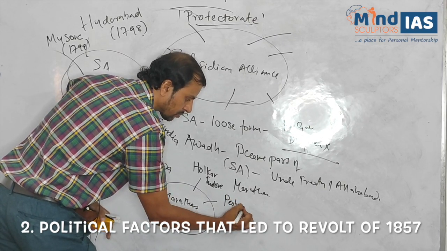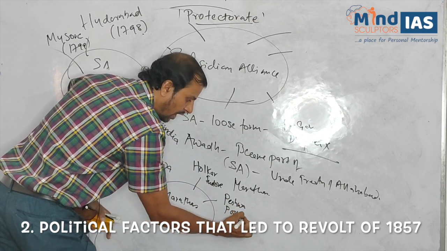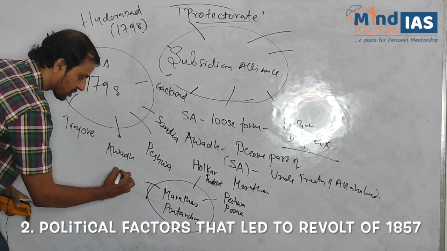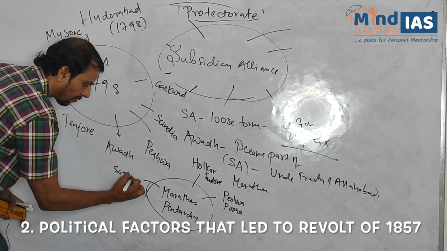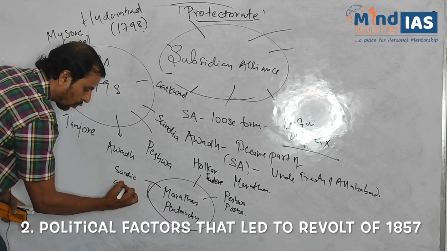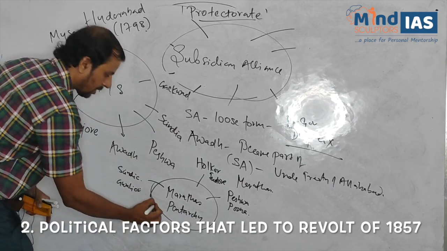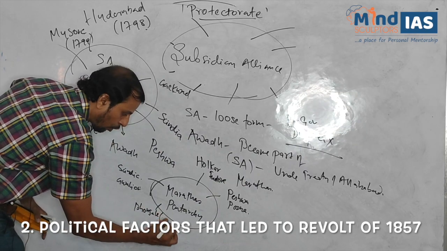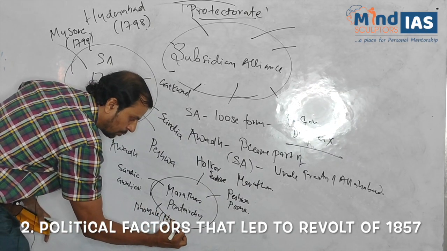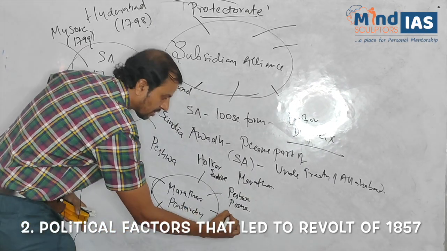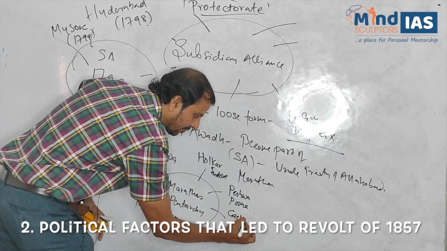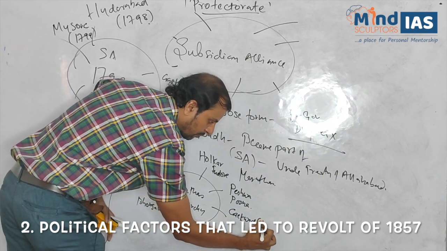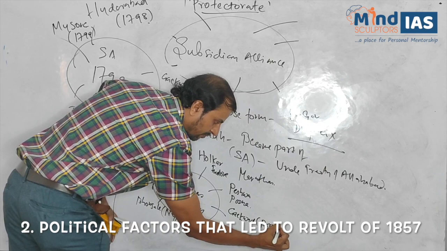Peshwa from Pune. Next, Sindhia from Gwalior. Next, Bhonsle from Nagpur. Last, Gaikwad from Baroda.